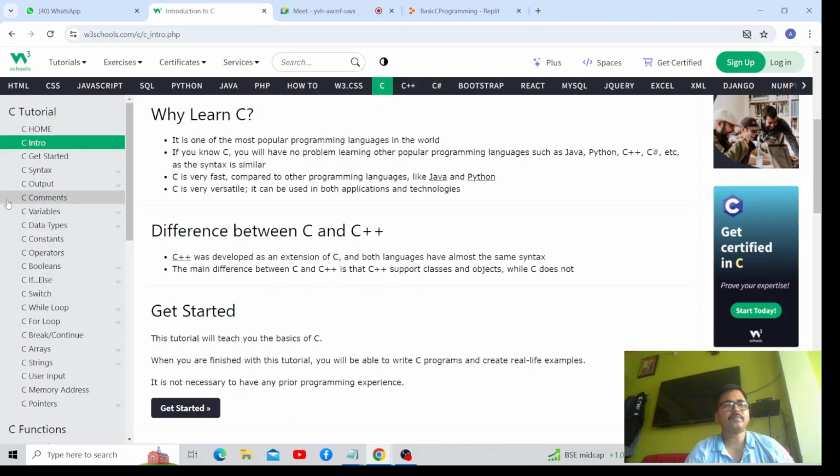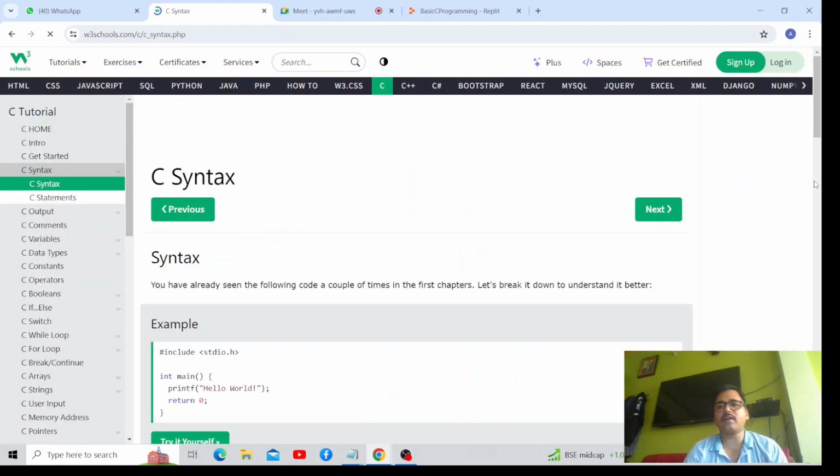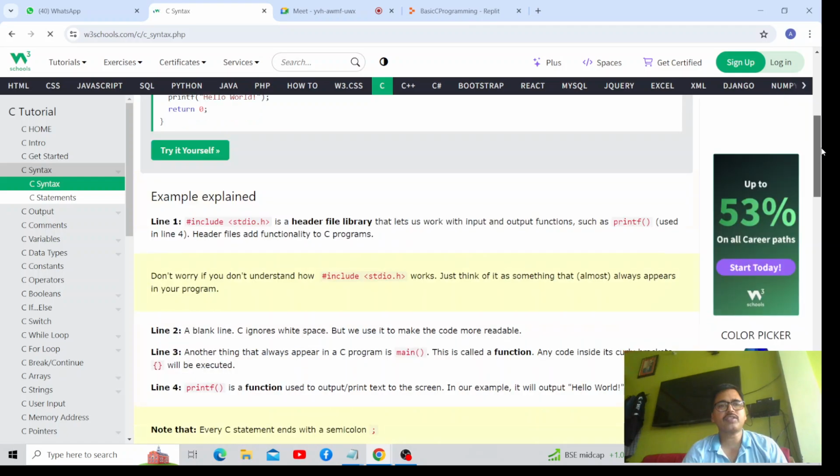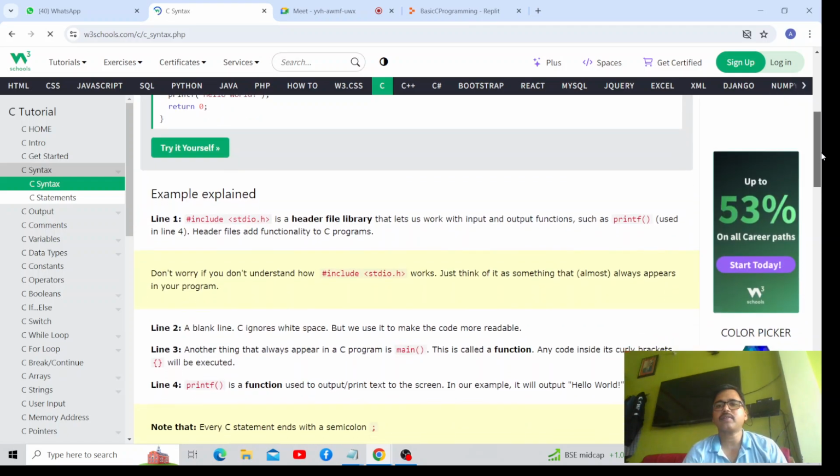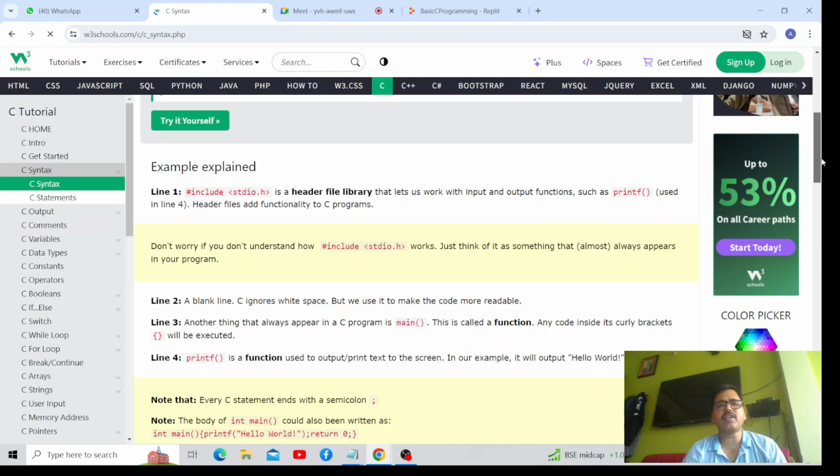Now, syntax I have explained. Just go through this syntax. I have explained that it is a header file and it adds functionality to C programs.